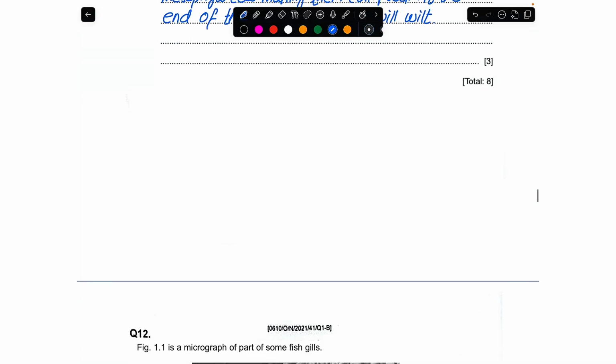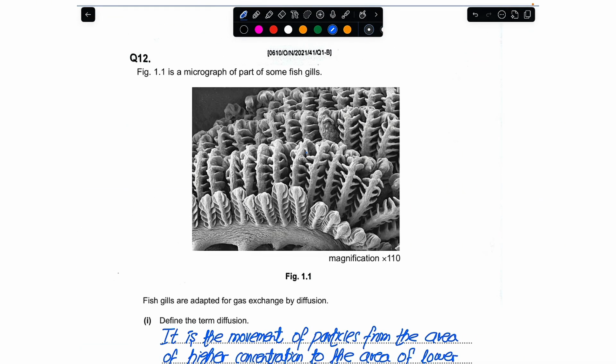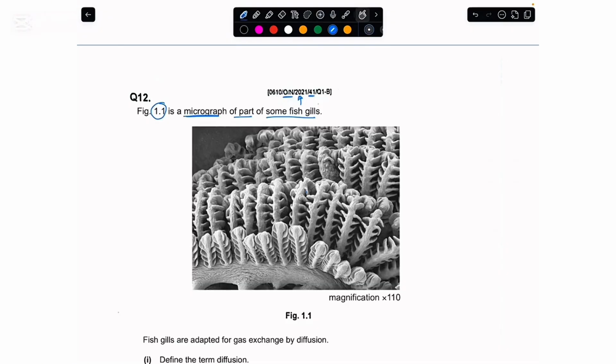Moving on, the next question, again from the same topic. And this came in October/November of 2021. The variant for your theory was 4.1, and this was question number 1B. And here they say that they give you figure 1.1, and this is a micrograph of part of some fish gills. So we see a lot of fish gills here, and if you were to see, they have got a lot of tiny projections.